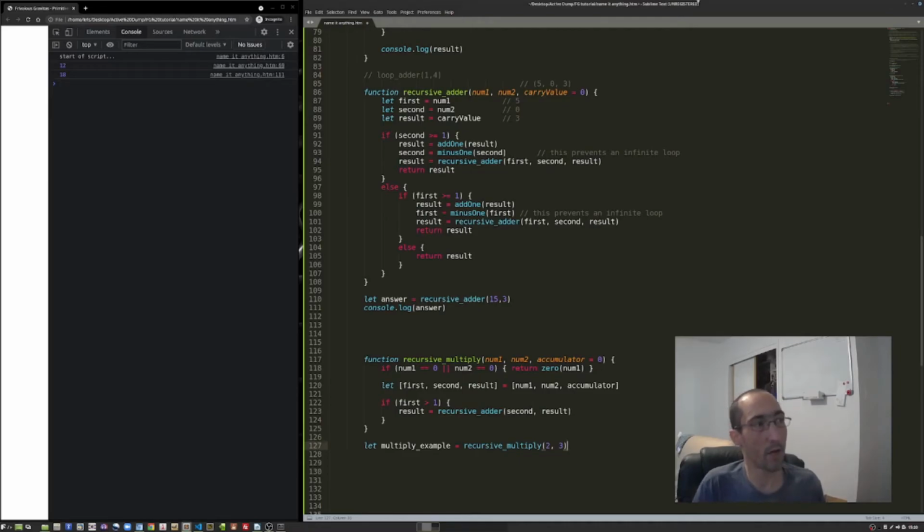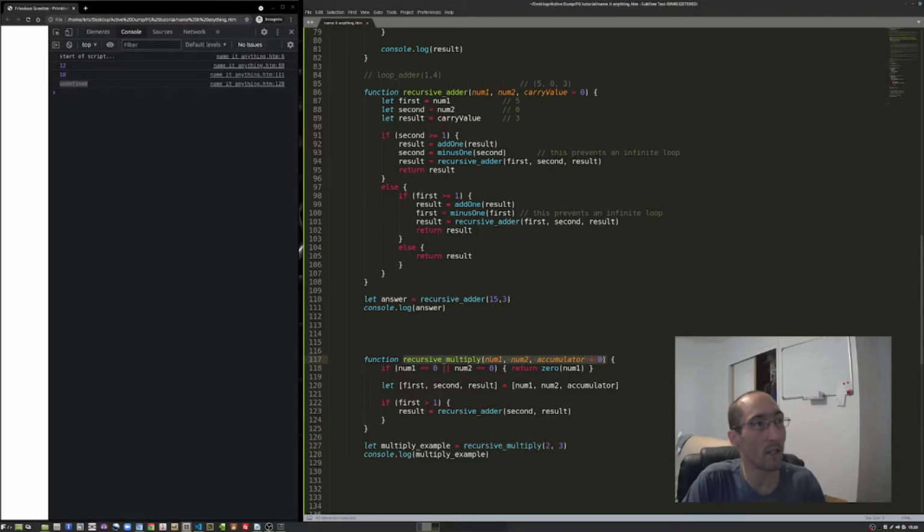So what I'm doing here is I'm just creating a variable in our global scope, and then I'm going to write a console log, just so that we have something to quickly save and refresh to make sure that as we go along, we're getting the responses that we want. So right now we'll say it's undefined. Line 128, which is this console log call, is calling our recursive multiply using the numbers 2 and 3.